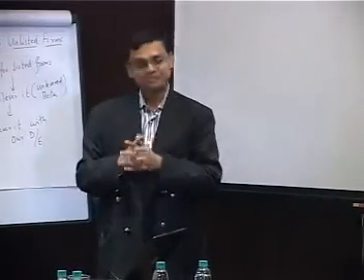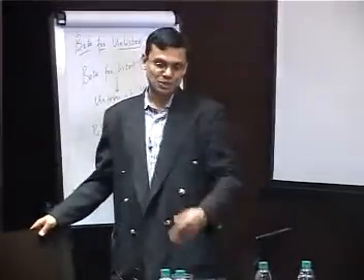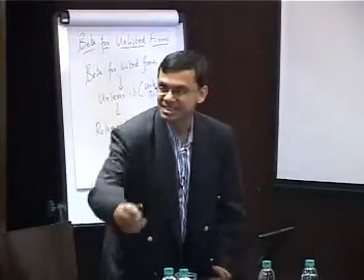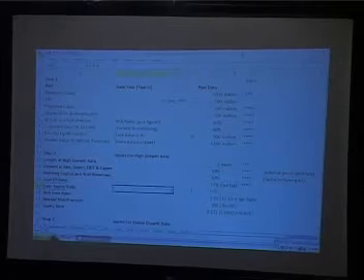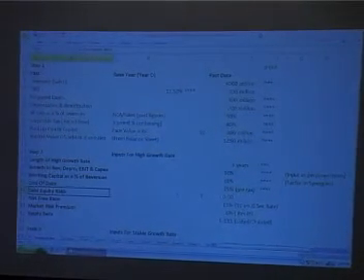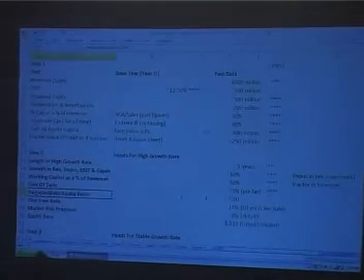Any questions, please? I'll come back to cost of equity. With your permission, targeted debt equity ratio 1:1.